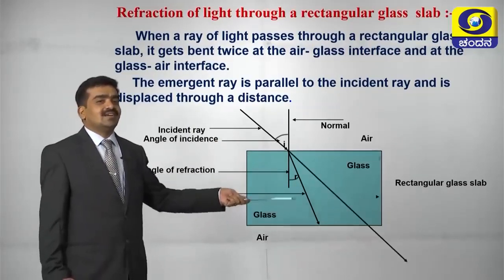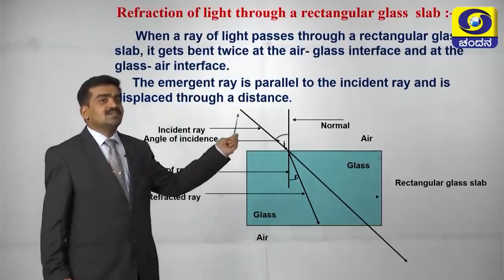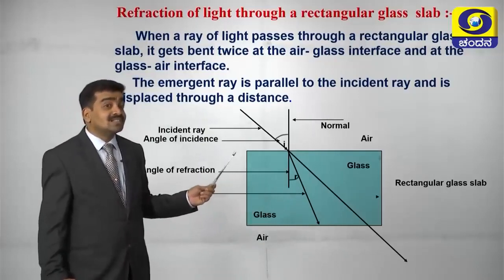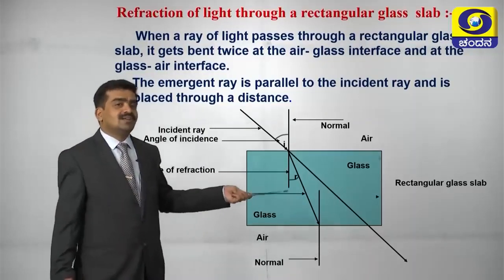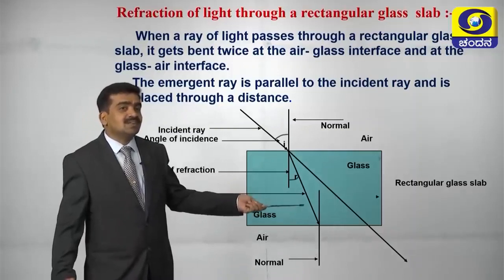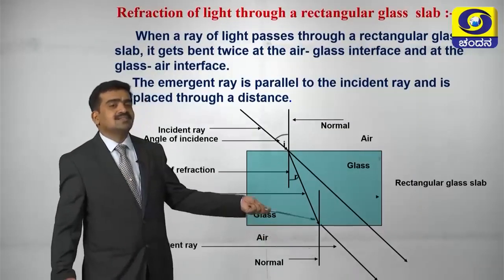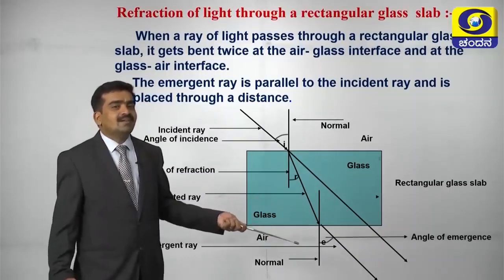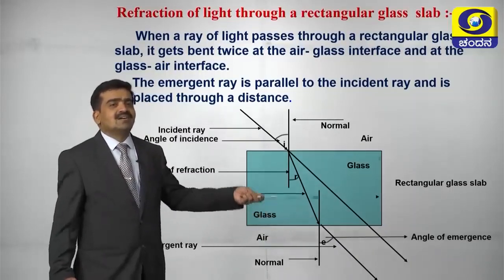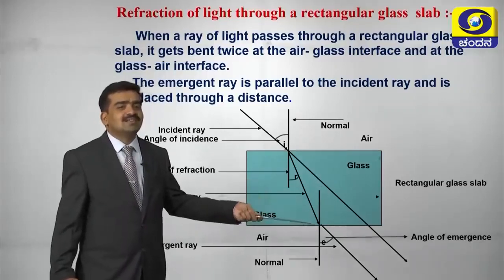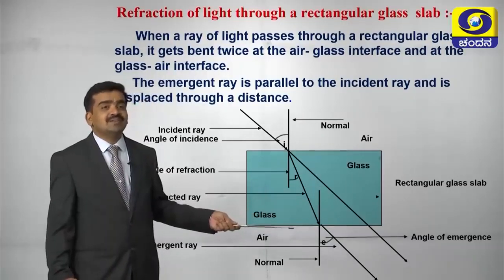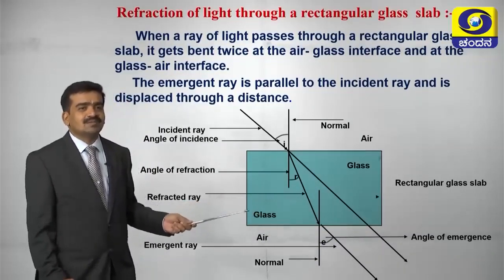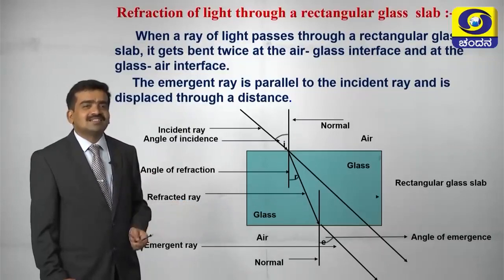So if there is no glass slab, this straight line indicates the path of the ray of light. Then here again, due to the change in medium, that is passing from the denser medium to the rarer medium, see here also it gets refracted. Then here angle E will be the angle of emergence, and this is the displacement of the ray of light due to the change in medium, and here we have drawn the normal. So this is how a ray of light is refracted in a glass slab.